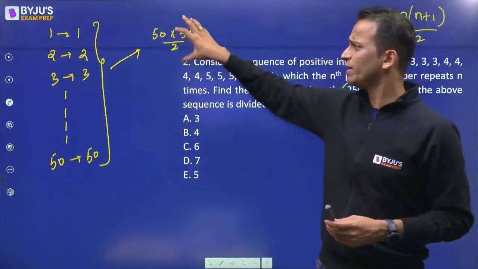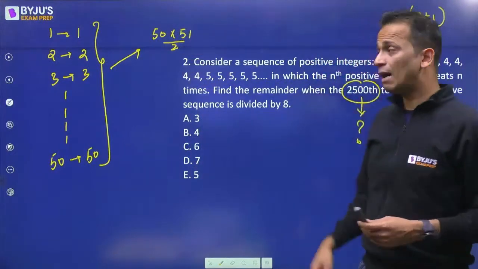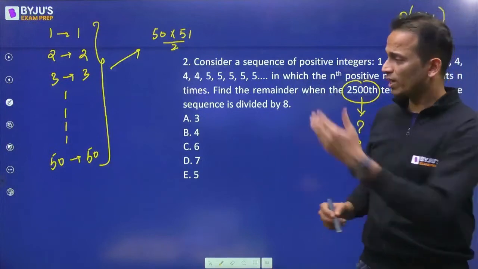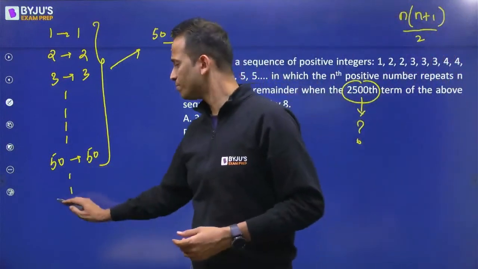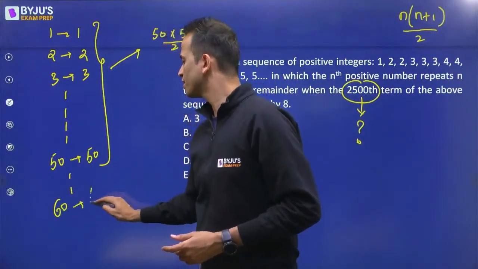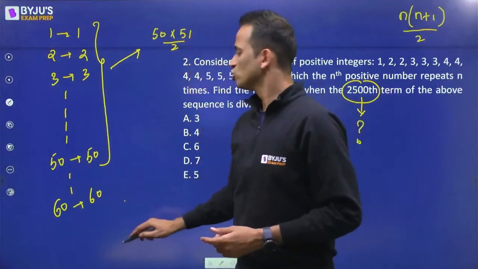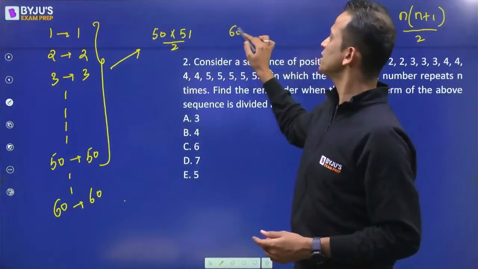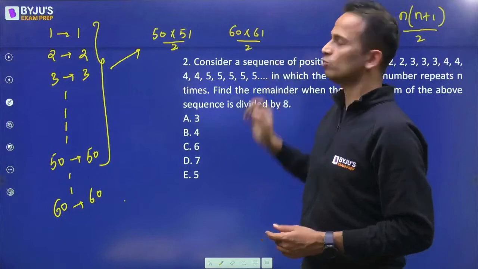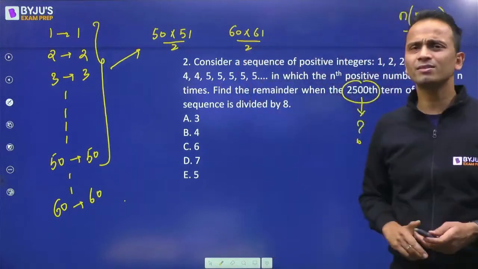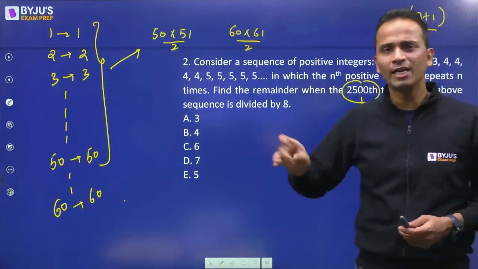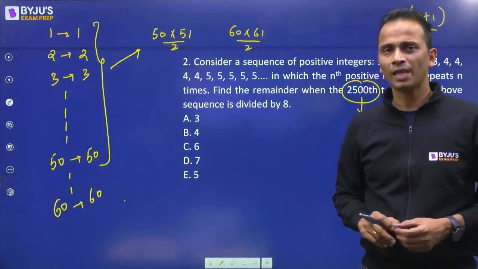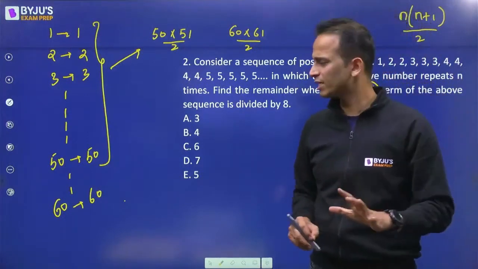Okay, so approximately 1200 terms will be written here, but I need 2500 terms. So I'll go further. I'll go up till 60 terms. So 60 will be written 60 times. So the number of terms will be 60 into 61 upon 2. Now again, this will be somewhere around 1800, 1900 terms.